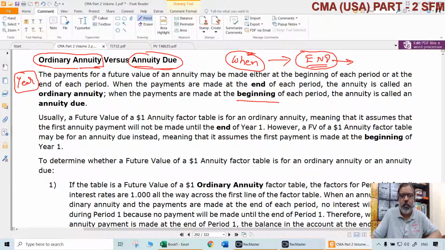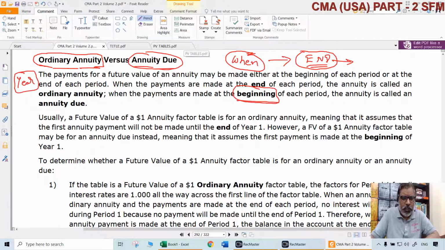So what is the difference here? In case it is an annuity due, then the assumption changes. The assumption is that the cash flows are happening not at the end of the period, but at the beginning of each period. That is the assumption that is going to be taken if the annuity is an annuity due, but not an ordinary annuity.